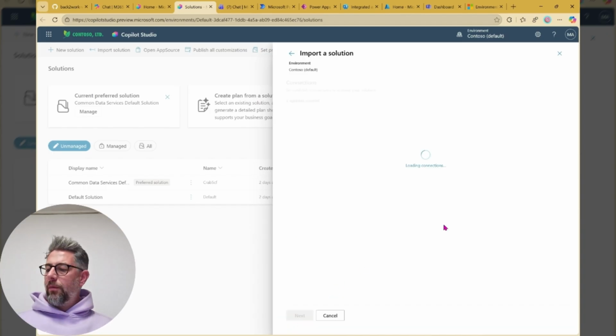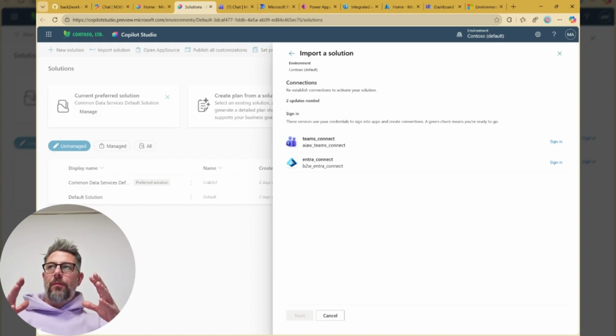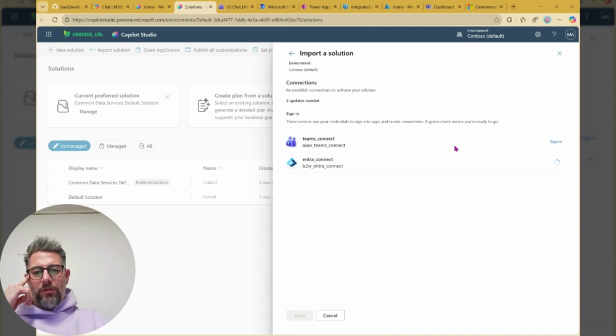Then it goes through. With version 2.4, basically introduced with 2.3, we now have set up a lot of environment variables. That means that you don't have to work within the flow or whatever, but you just have to insert some variables with the deployment, with the import. We do that. What we will need is Entra Connect to get the group members where we want to send the nudge to. So we sign in to that.